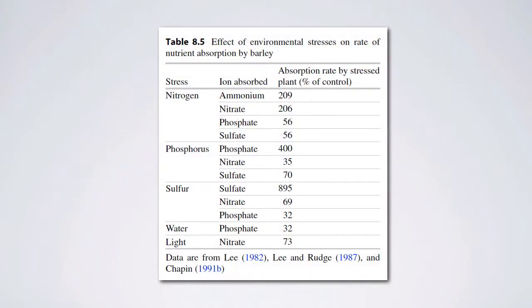Here's an example that's in the book that shows some of the effects of environmental stresses on the rate of nutrient absorption, in this case by barley. If you put a plant under nitrogen stress, these plants increase their ability to take up nitrogen from soil solution, and they decrease their ability to take up phosphate and sulfate in solution.